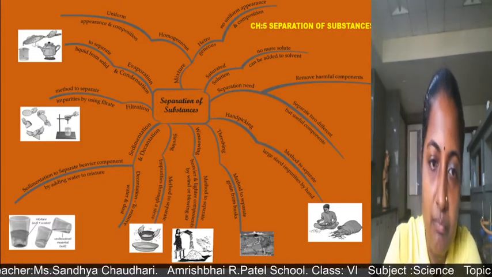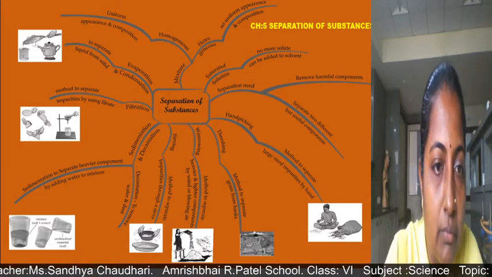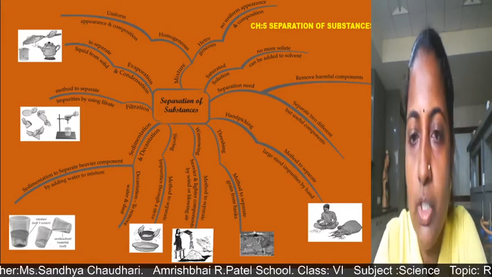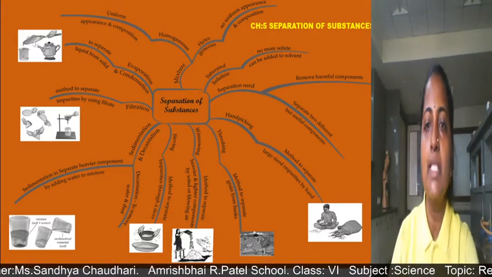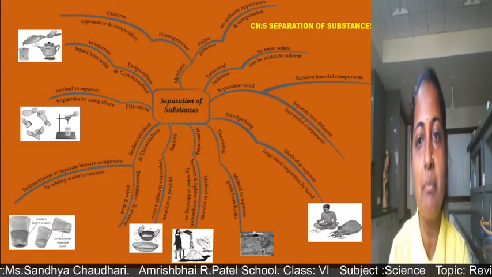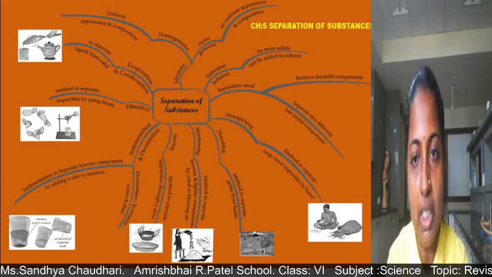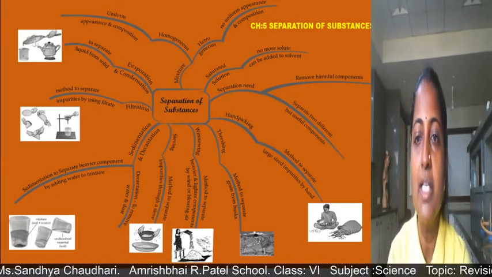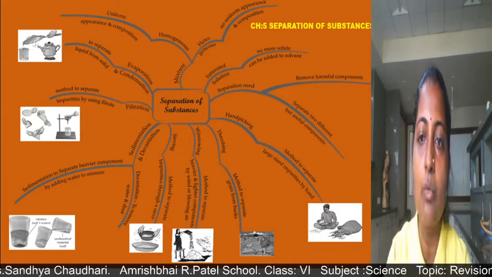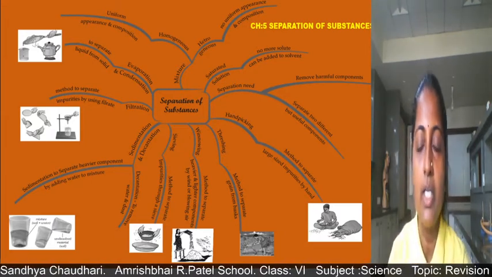Sedimentation is to separate heavier components by adding water to the mixture. For example, sand and water is there. So sand and water can be separated by the sedimentation and decantation method. Sedimentation means what? That heavier particles are settling down at the bottom, as you can see in the figure.